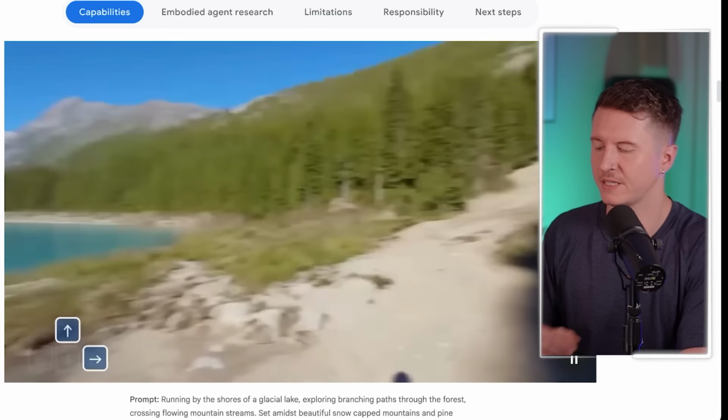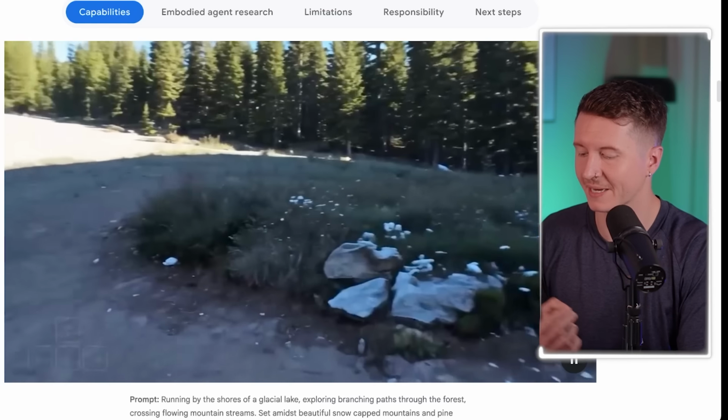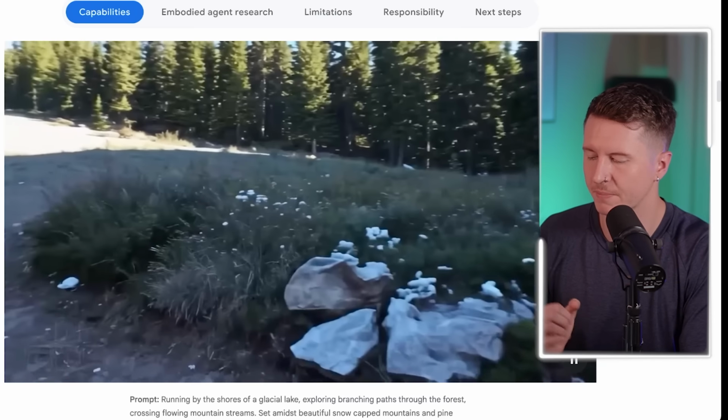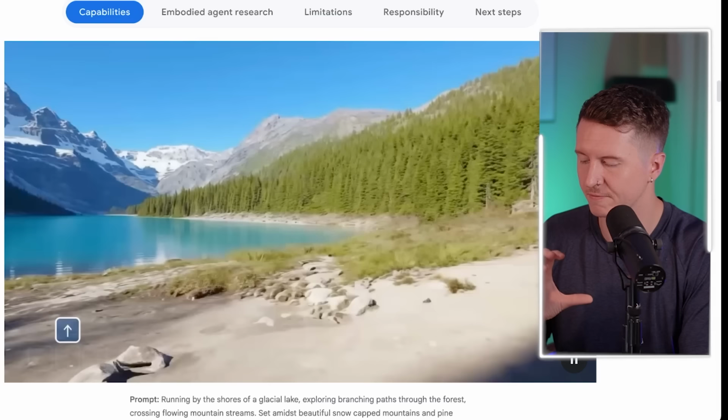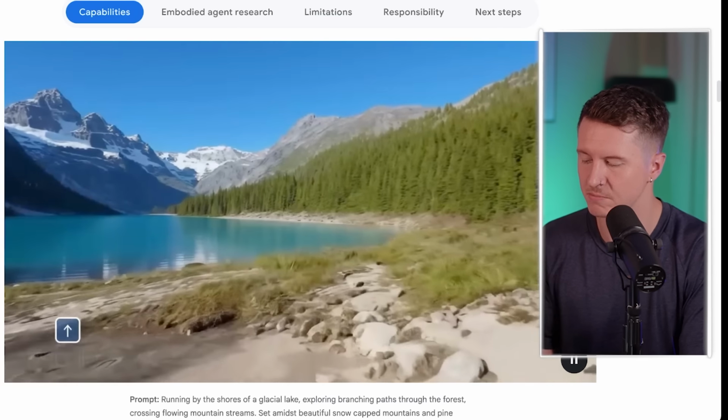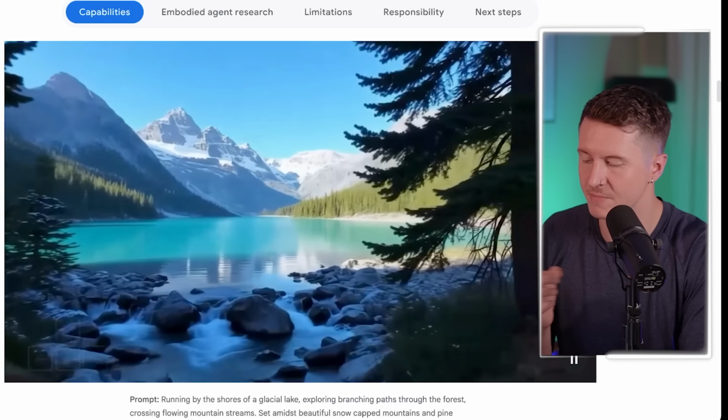Here we have a scene running by the shores of a glacial lake, exploring branching paths through the forest, crossing flowing mountain streams, set amidst beautiful snow-capped mountains and pine.